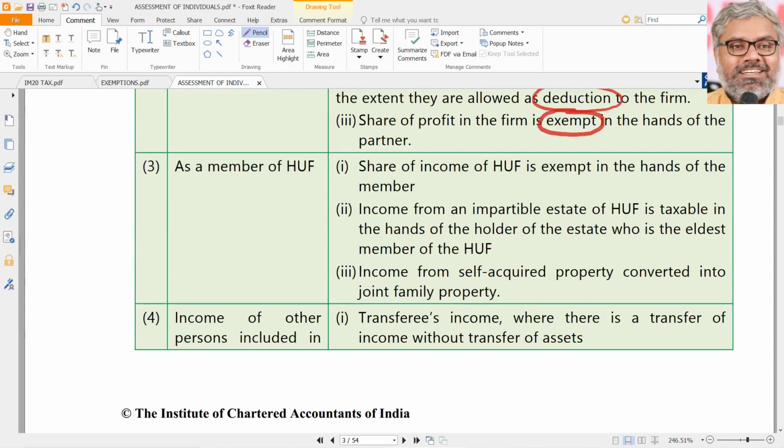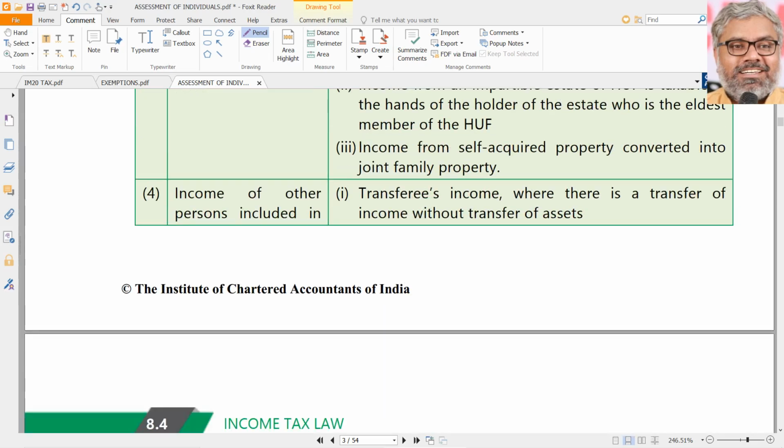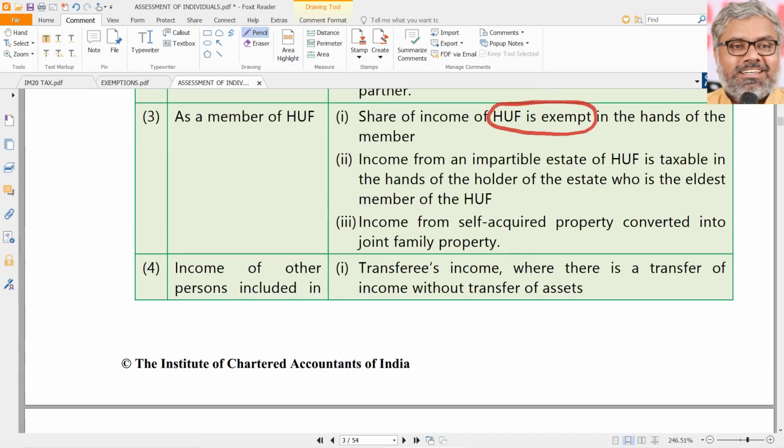What if the individual is receiving incomes as a member of HUF? Once again, the share of one particular member of HUF in the entire HUF's income is exempt from tax. And other things related to HUF, for example, in case of impartible estate of HUF, it is taxable in the hands of the holder of the estate, who is the eldest member of HUF. In case the income from self-acquired property is converted into joint family property, then also it will be included in the income of the transferor.